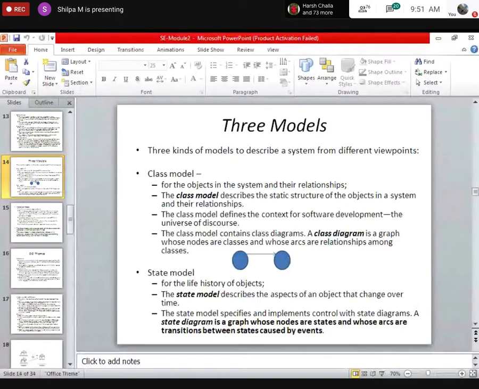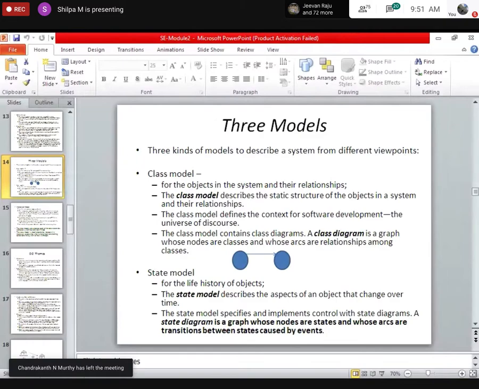Let's take the example which I gave, a student and a faculty. Isn't there a relationship between them? A faculty teaches the student. Isn't there a link? That is nothing but given in the class model. It identifies the classes and their relationship.